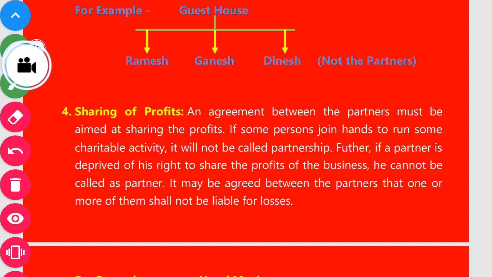Further, if a partner is deprived of his right to share the profit of the business, he cannot be called a partner. It may be agreed upon by the partners that one or more of them shall not be liable for losses. Most important is that every partner has to share the profit of the firm. If any partner does not share the profit of the firm, he will never be a partner. But it is not important that he shares the loss. As per an agreement, one or more of them shall not be liable for losses.